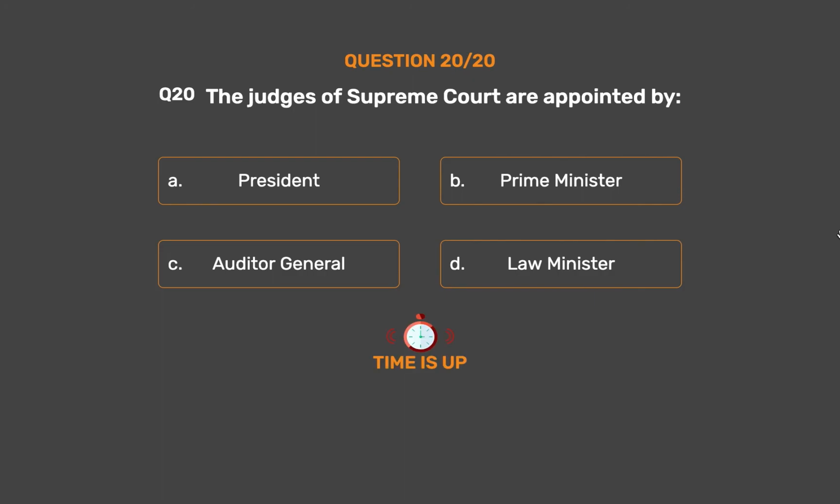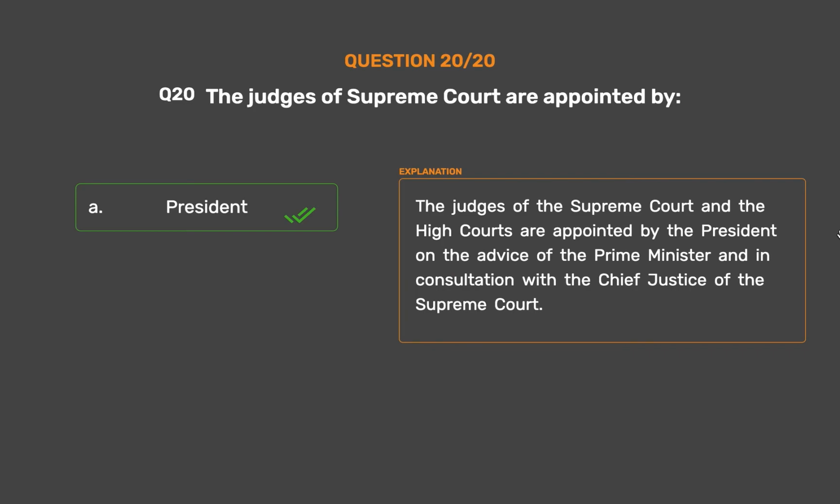The correct answer is Option A. President. The judges of the Supreme Court and the High Courts are appointed by the President on the advice of the Prime Minister and in consultation with the Chief Justice of the Supreme Court.